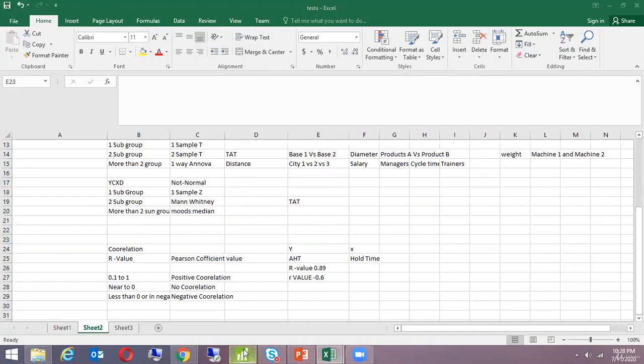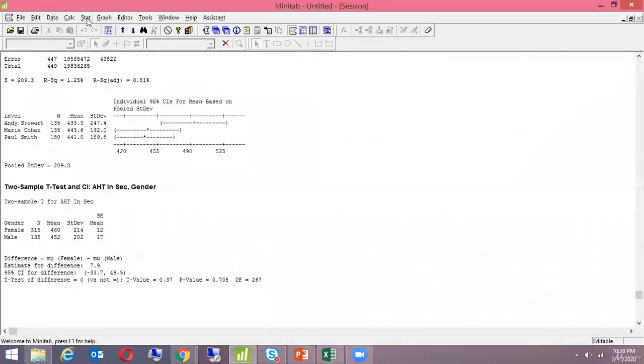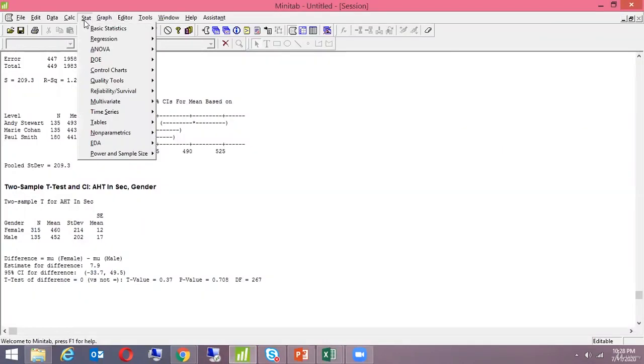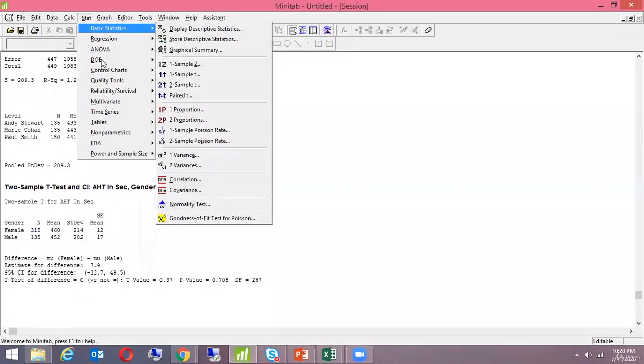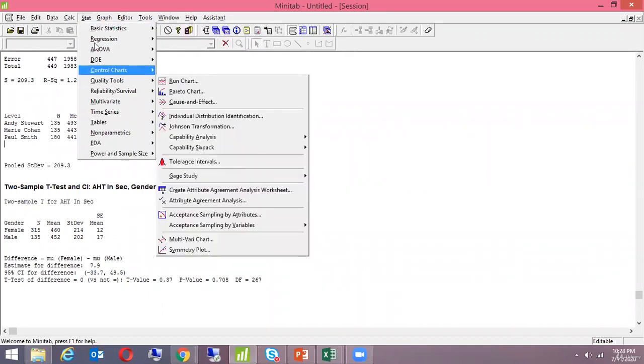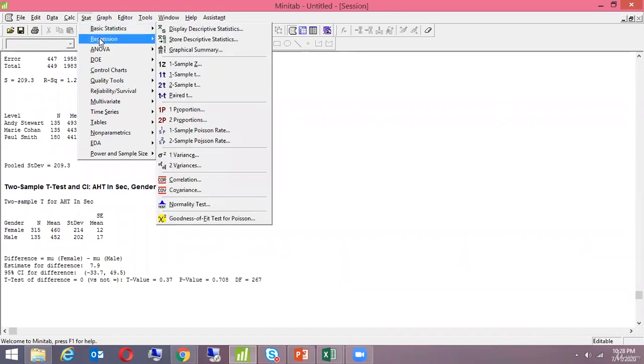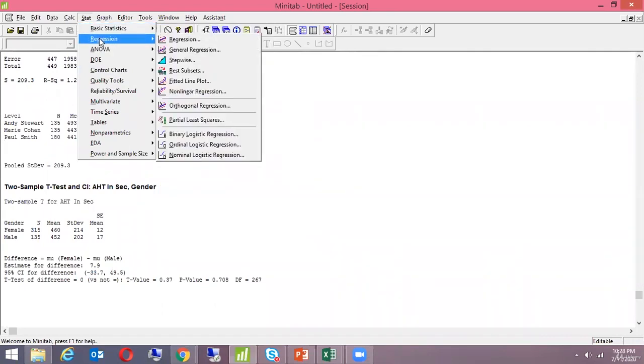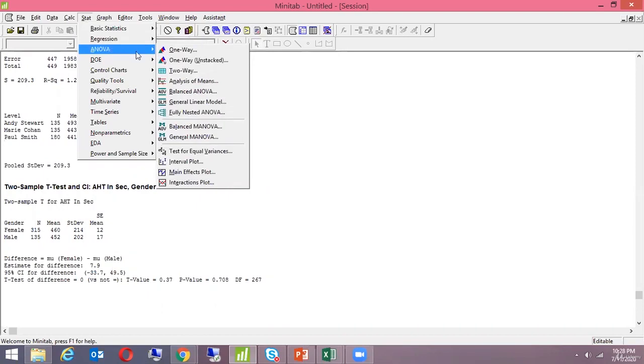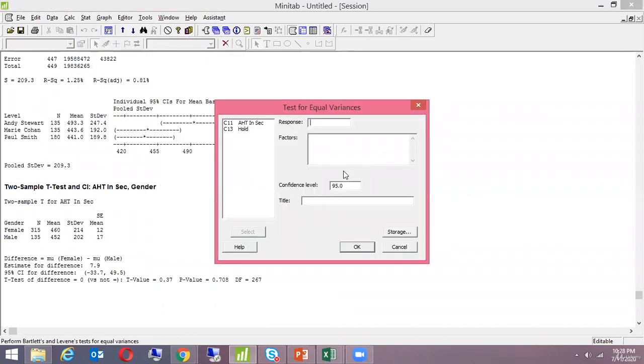For that I go to stats, sorry, I go to ANOVA and I go to test of equal variance. My condition remains the same: my y is continuous and my x is discrete. Here I don't have to do all sorts of different tests. There is one test which gives me the p-value for normal and the p-value for not normal both. I will have to pick and choose which of these I'll be working on.